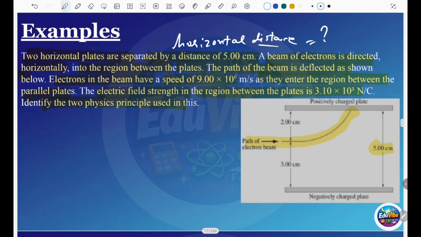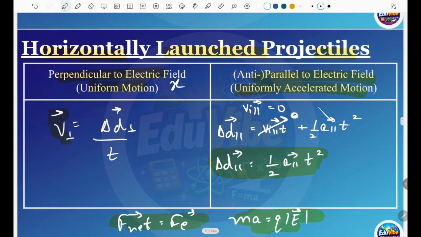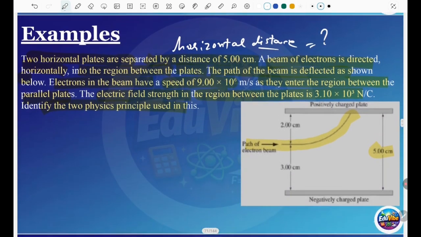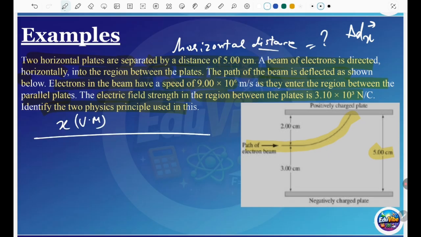Horizontal distance means the x direction. I mention that this is your x direction and this is your y direction at all times. So you have to find delta dx in the uniform motion part. For this type of motion, you have to make a table: x, which is uniform motion, and y, which is accelerated motion.